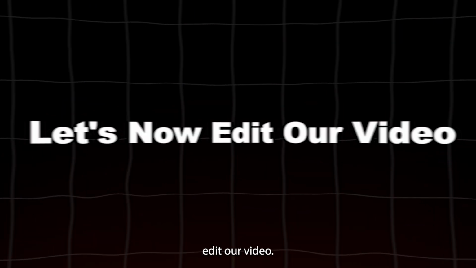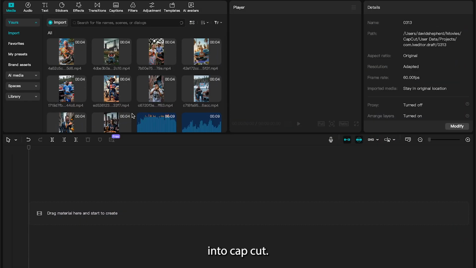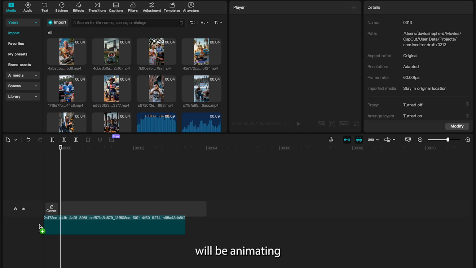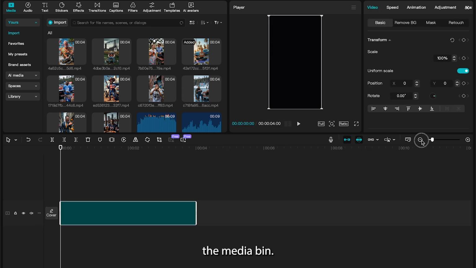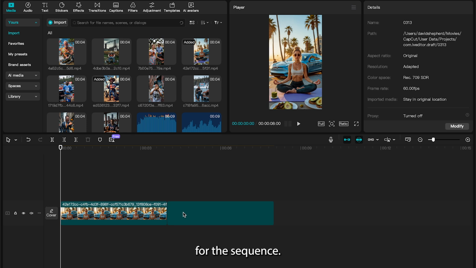Let's now edit our video. Alright, so you want to head to CapCut using the link in the Google Doc. First, import all your images into CapCut. These will be the visuals we'll be animating. Once they're in the media bin, drag the first image onto the timeline. This sets the foundation for the sequence.